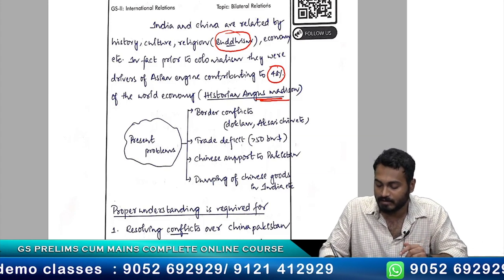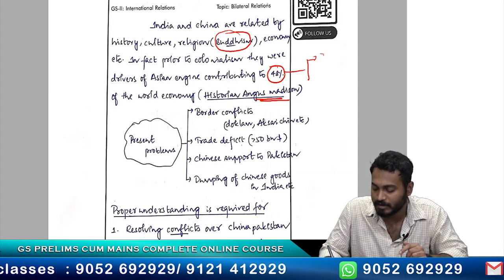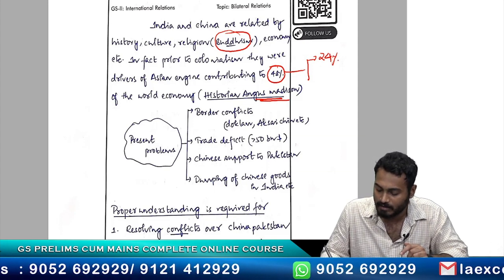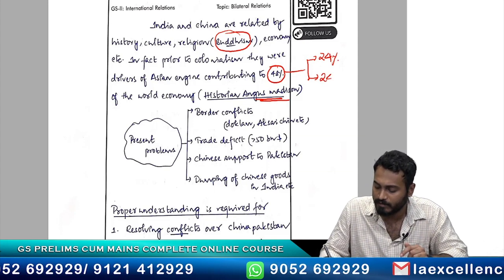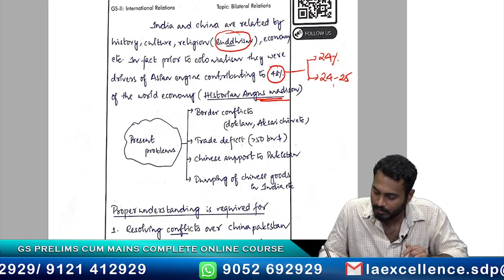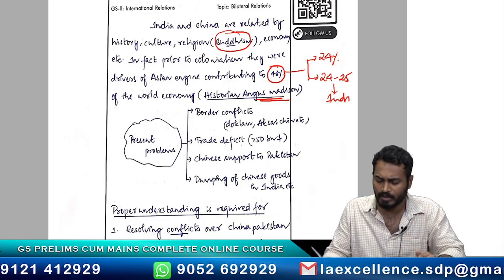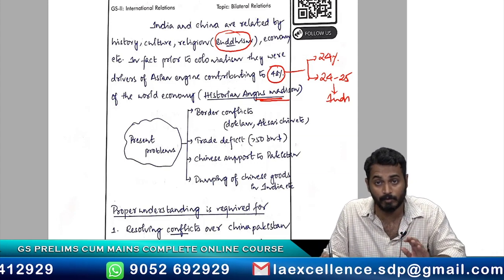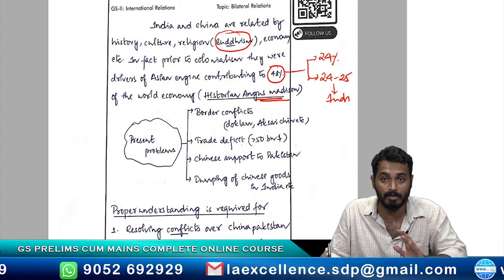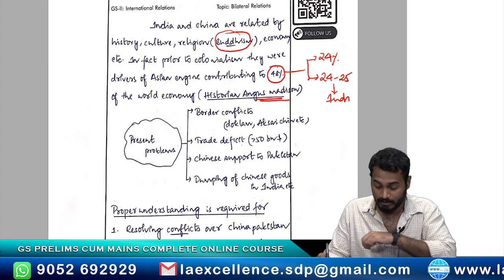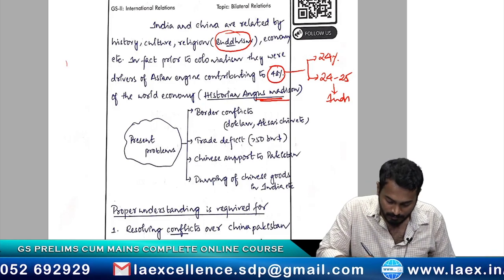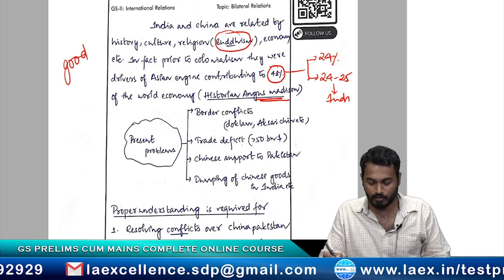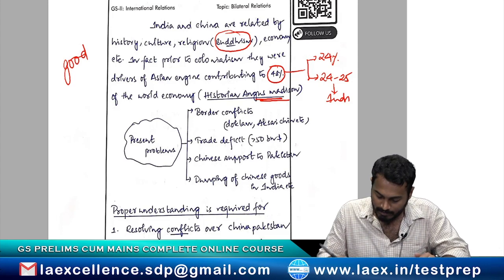All right. So in fact, if you look at the breakdown, 24% was from China, if I remember right. The rest 24 to 25% was from India, or the other way around. But whichever be the case, they used to contribute majorly to the world economy back then. All right, keep that in mind. So this is a good introduction. All right, so now let's move forward and see.